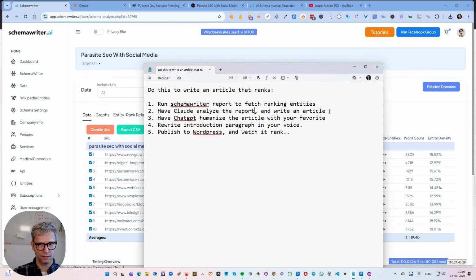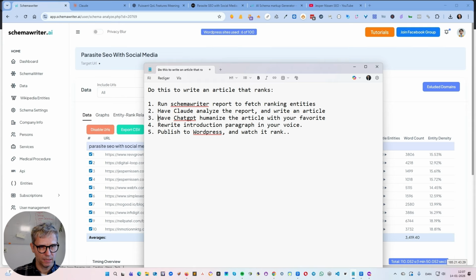Once Claude wrote this article, and it was extremely simple. It wasn't a detailed prompt that I gave Claude. So it was quite simple: analyze this CSV file for all of the entities, this is the target keyword, write me an article. And then it wrote an article.